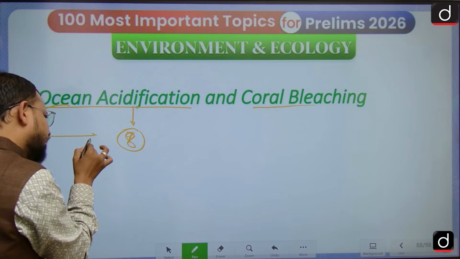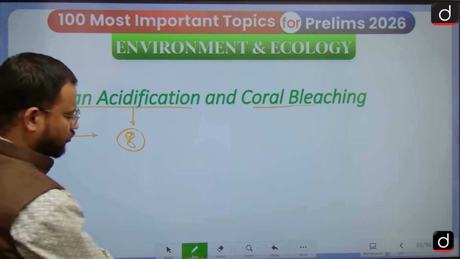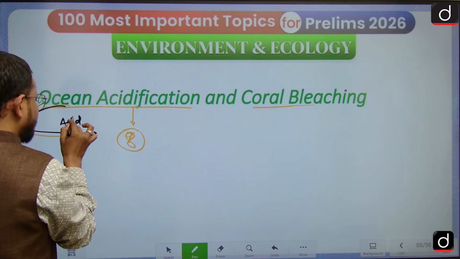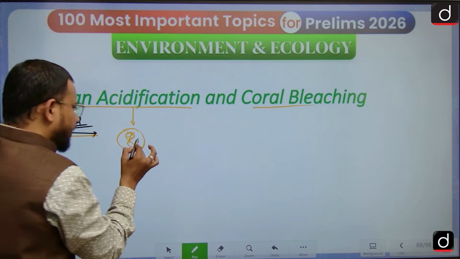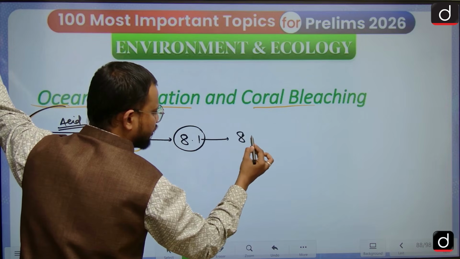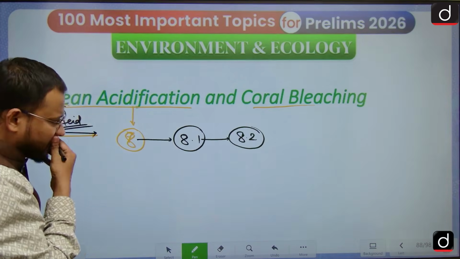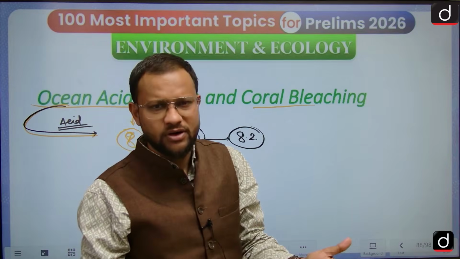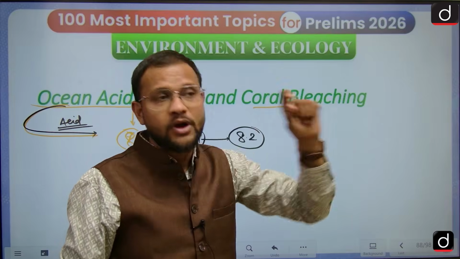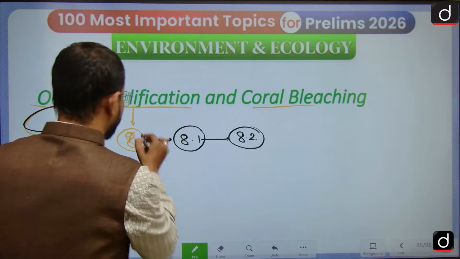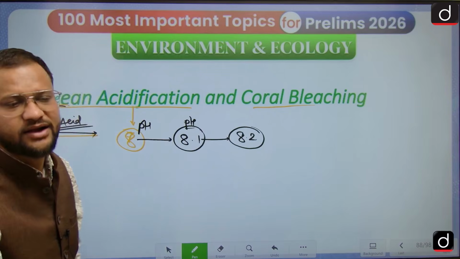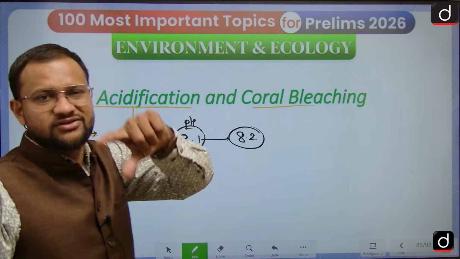Because of human interference, and sometimes natural also, excessive addition of acid and acidic material has increased the acidity, with the pH moving to 8.1, and possibly in the near future it would be 8.2. You would be like, sir, 8 to 8.1 is not a great amount. That is not a very huge rise, but imagine the spread of the ocean, and how much acid needs to be added to change the oceanic pH by even 0.1. Considering this, now you can understand the gravity of the problem.